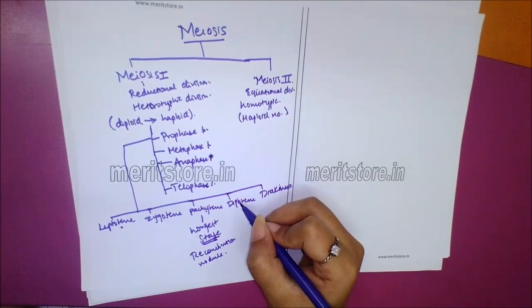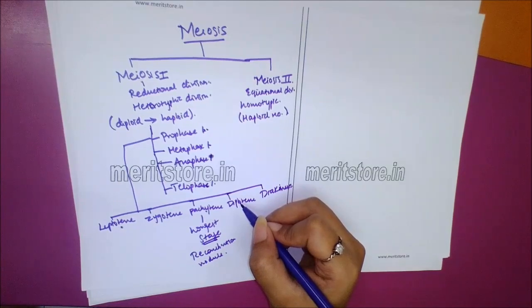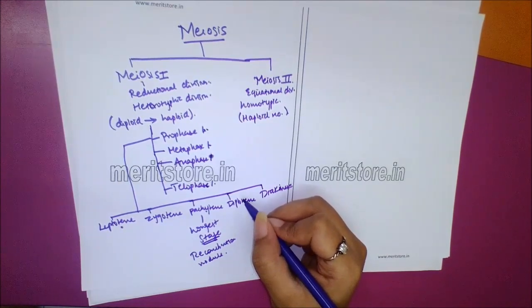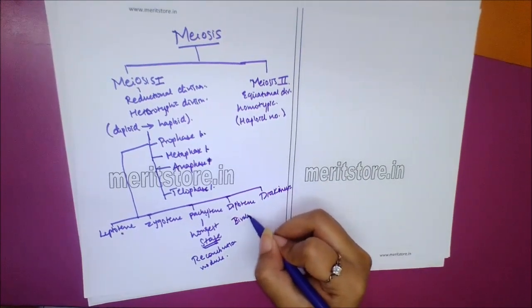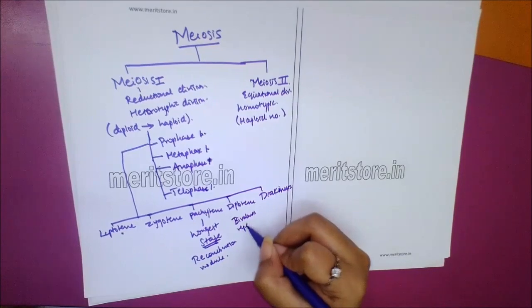Diplotene: bivalents repel each other. Chiasmata points strongly appear. In oocytes of some vertebrates, it can last for months or years.